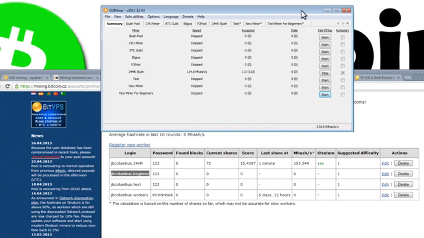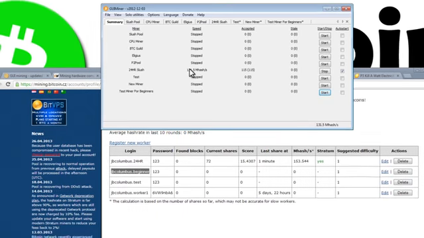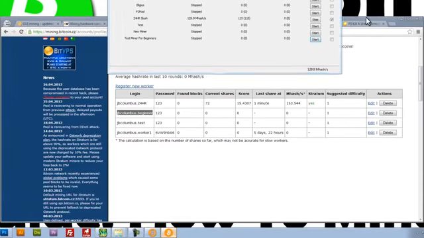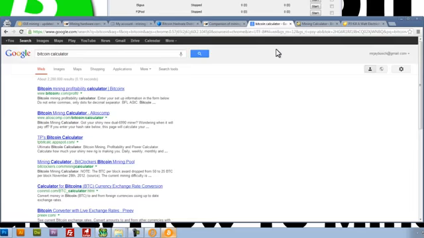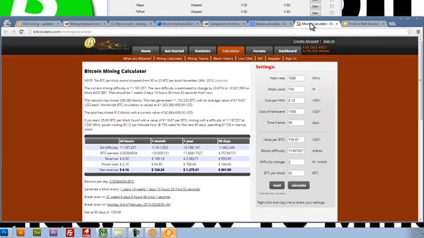So the next thing that you should do is let's try and figure out how much money we're going to make with this speed. How we do that is we use a Bitcoin mining calculator. I'm going to take this number here, 130 mega hashes per second, and go to this Bitcoin calculator that I found that I like. That's great. I'm also going to include this link in the video description. Go ahead and click on it.